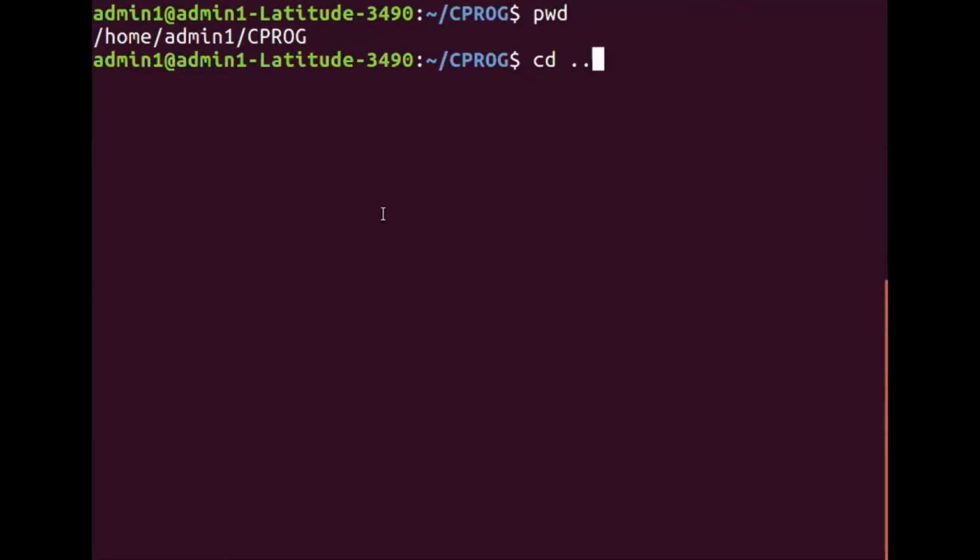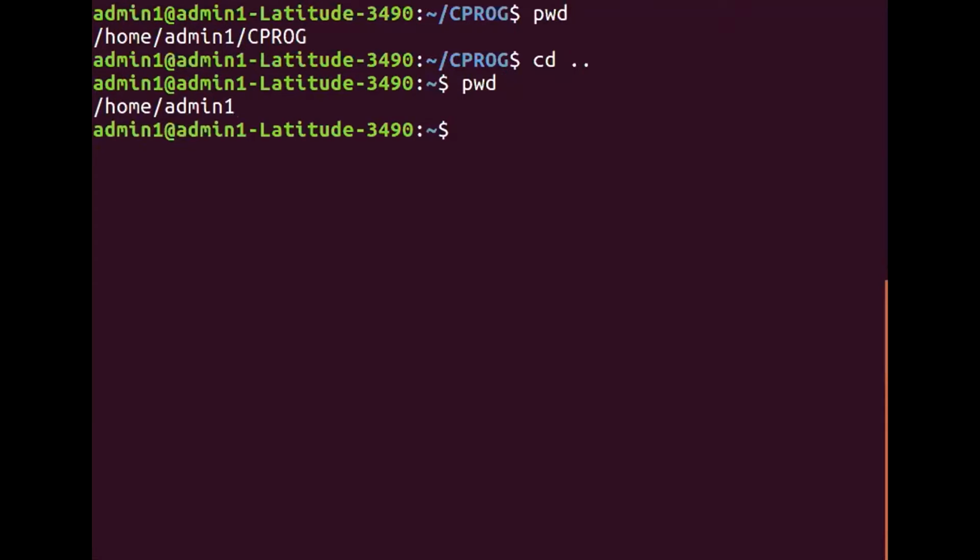Okay. So what I do is I will just press enter key. I'll get the dollar prompt and then you say pwd, right? Now what is the previous directory of cprog? Can you type it in the chat box? The parent directory of cprog. Correct. Yeah, I could get all correct responses. The parent directory of cprog is admin1. You can cross verify with this, and that's the output, right? So cd space two dots will take you to the previous directory.